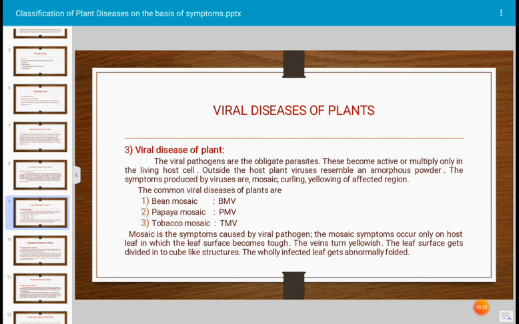Outside the host plant, viruses resemble an amorphous powder. The symptoms produced by viruses are mosaic. The symptoms are very typical. We can easily identify it as the symptom of a viral disease like that.